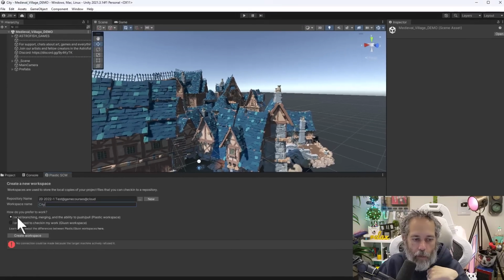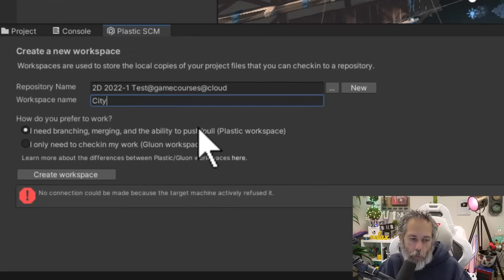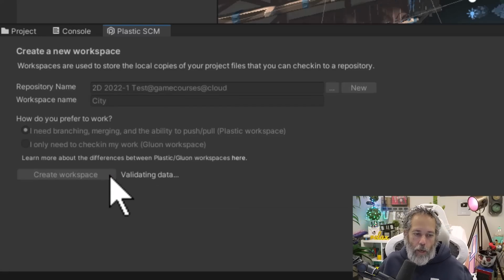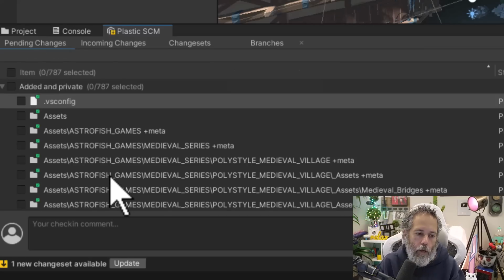and then you give it a workspace name. And usually what I would recommend is going with that default option that you need branching, merging, and the ability to push and pull. It's going to give you some extra capabilities that I'm going to show you in just a moment. Then you hit the Create Workspace button. What it's going to do is create a remote repository where you can save off all of your work, and if something goes wrong, you can just grab it again. And you can also grab it from multiple systems.